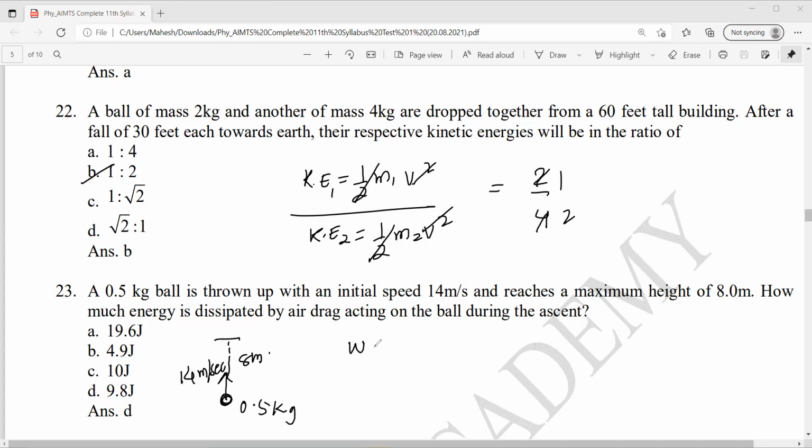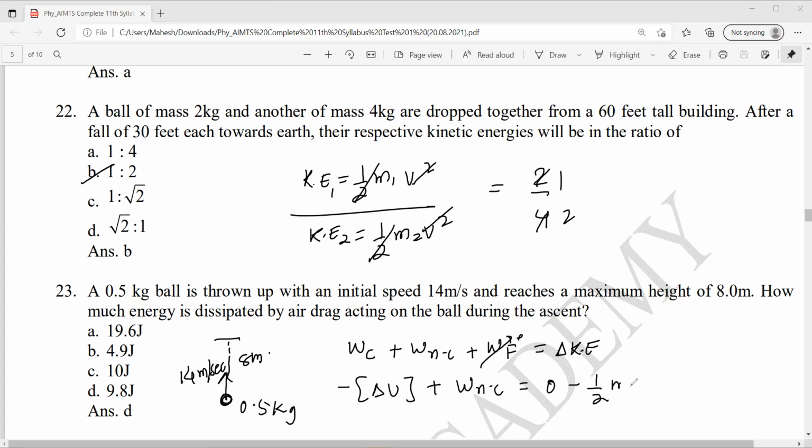So I can write work done by conservative force plus work done by non-conservative force plus work done by external force equal to change in kinetic energy. This is 0, there is no external force. Work done by conservative force is negative of del U, plus work done by non-conservative equals final kinetic energy 0 minus initial kinetic energy, half m u square.